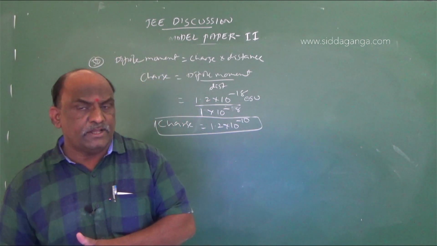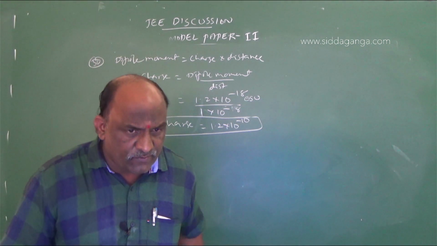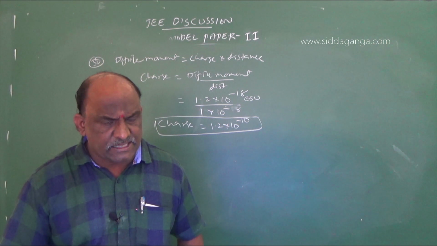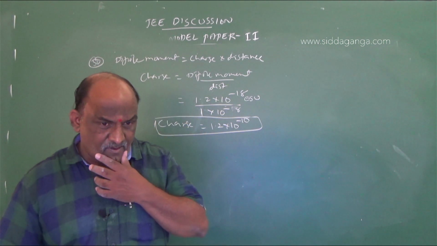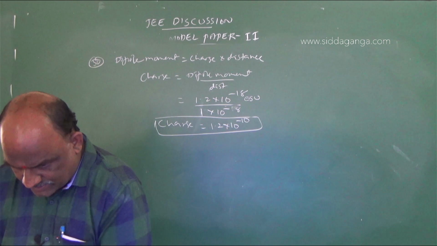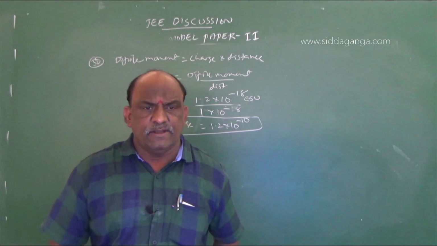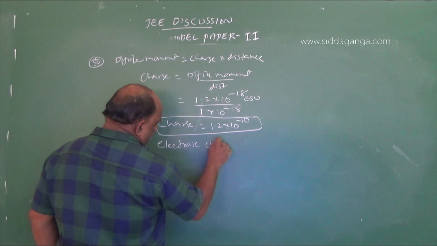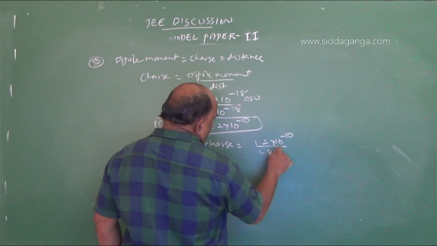So 1.2 into 10 power minus 10 divided by 4.8 into 10 power minus 10 gives the value of 1 by x. Is it 1 by x or not? Just a minute. It is 1 by x only.